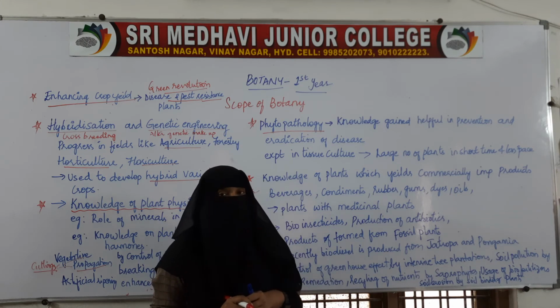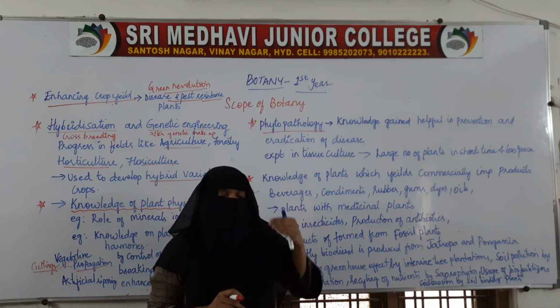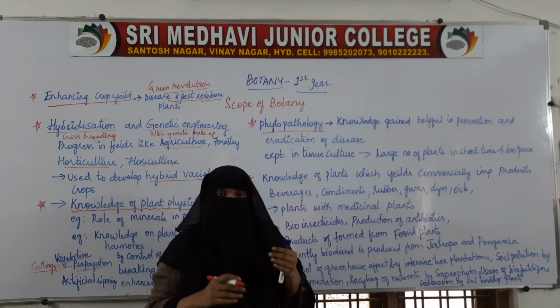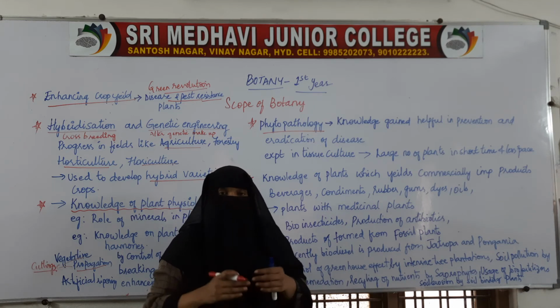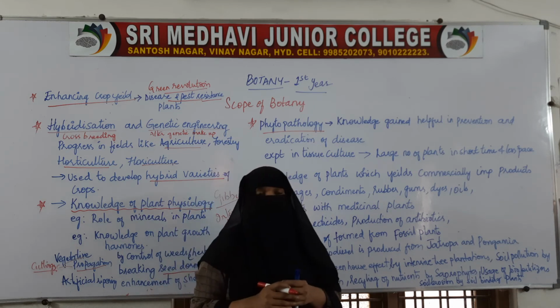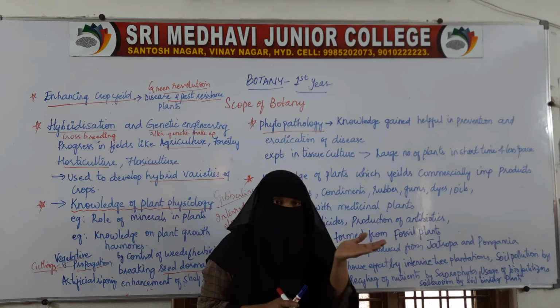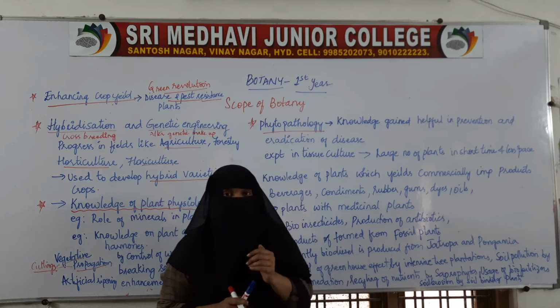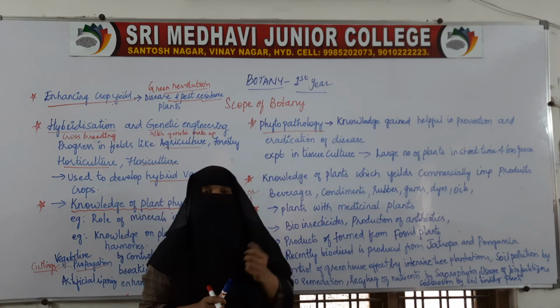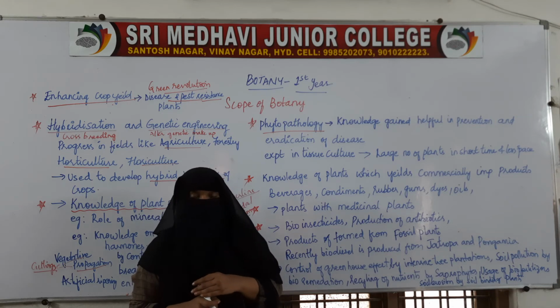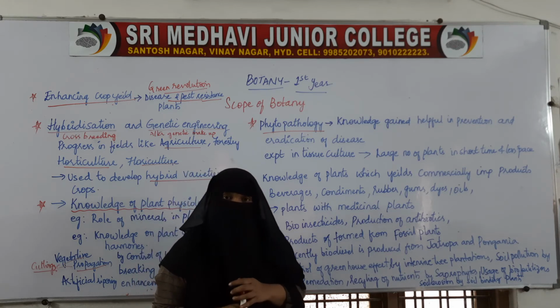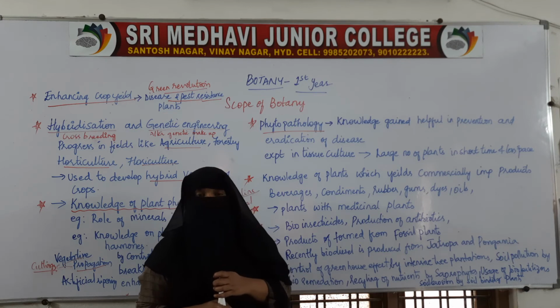So we should be able to study in detail which organisms cause which diseases, what symptoms they cause, how to control the disease, how to control that pest. So when we study botany, we will be able to know which disease is caused in which plant by which insect and how to control that disease. So when we are able to control that disease, then we can increase the productivity.